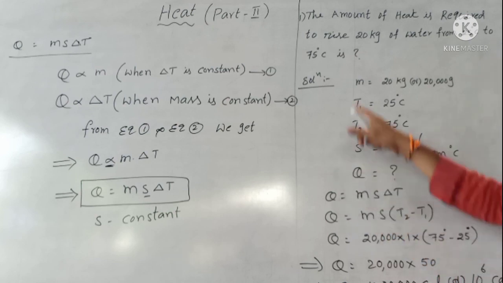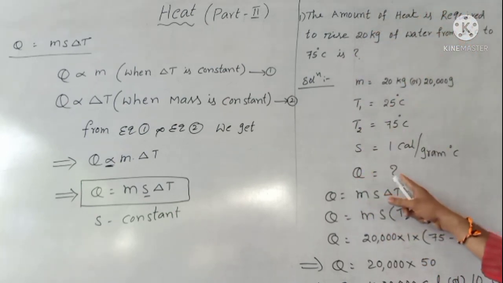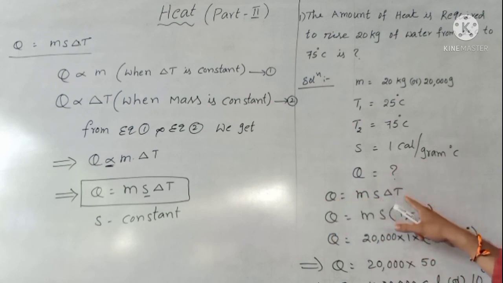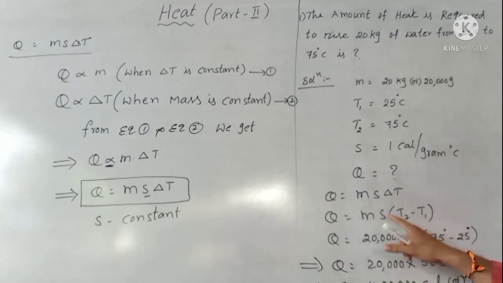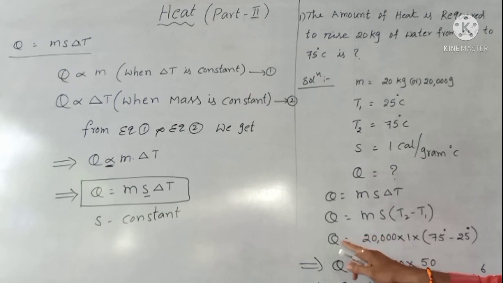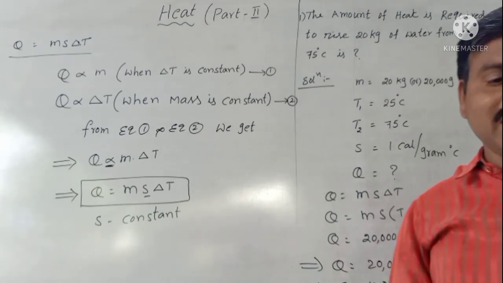After that, we find how much heat, Q, by using the formula Q equal to m s delta T, where delta T means T2 minus T1. So Q equal to 20,000 into 1 into 75 minus 25 degrees Celsius. 20,000 multiplied by 50 is 10 lakhs. 10 lakh calories, or we write it as 10 power 6 calorie, or 10 cube kilocalorie.